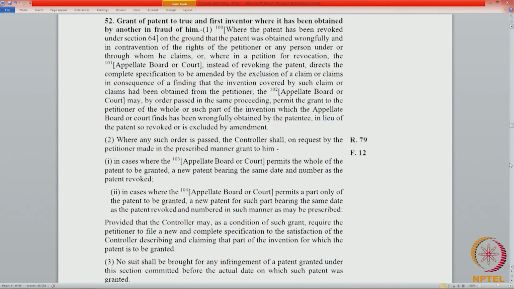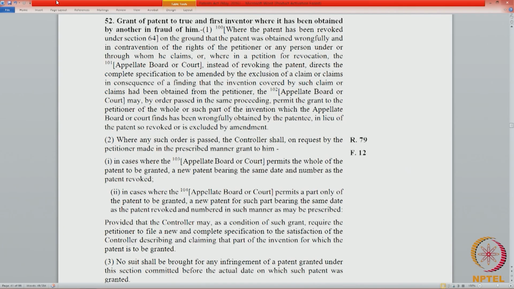So, there are two cases here. The first case is where the entire invention is wrongfully obtained, then the entire invention can be, instead of revoking the invention, granted by the appellate board or the court, and when we see court here, it means the court where a claim for revocation is made, and we will see that a claim for revocation of a patent or invalidation of a patent can be made in an infringement suit as a counterclaim.